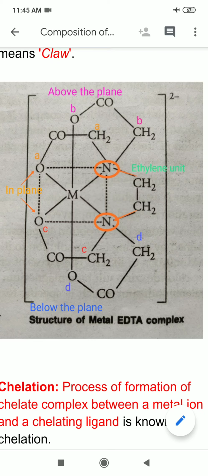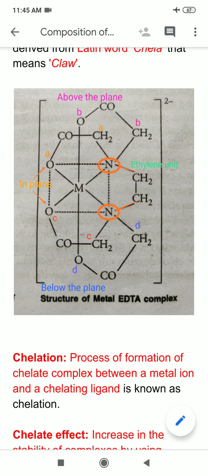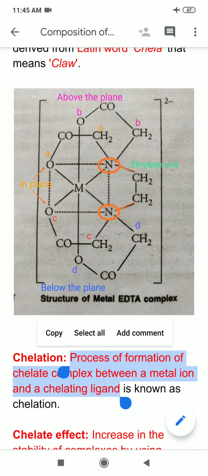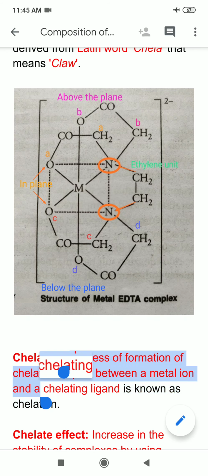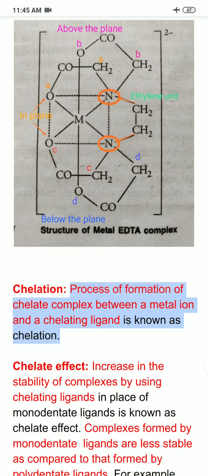So I think now it is clear what is the meaning of chelate complex. The ring like structure formed between a metal atom or an ion and a bidentate or a polydentate ligand, that is known as chelate. Next is chelation. Now what is chelation? As the name is suggesting, chelation is the process of formation of a chelate complex or ring like structure between a metal ion and a chelating ligand. Now you already know how a chelate is formed. It is formed by combination of a metal ion and a bidentate or a polydentate ligand.